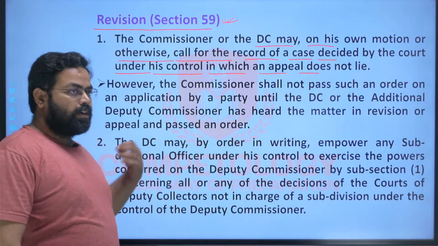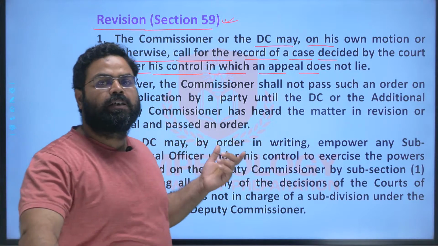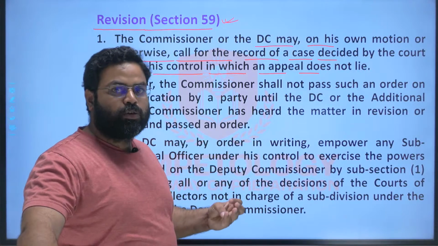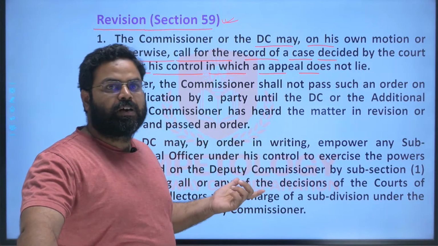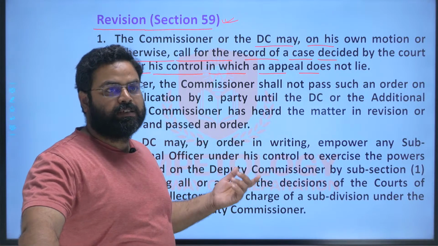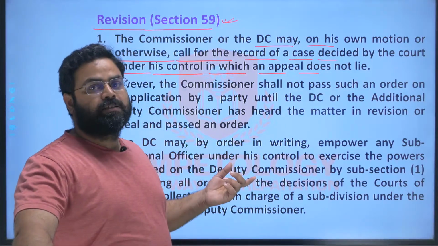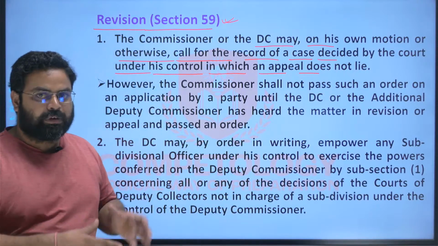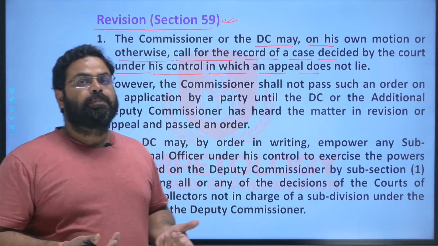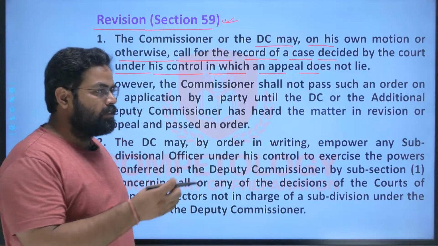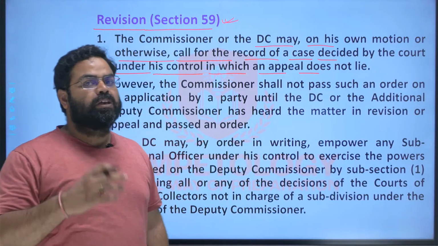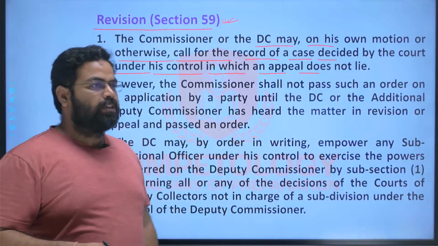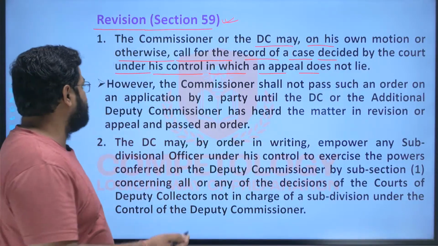So here the revision will be related to such cases. Suppose that the SDO court and the DC court gave the same verdict, and now the second appeal does not lie. But if the commissioner thinks that there are certain issues which were not heard under the second appellate authority, and that there are certain circumstances which he should look after, then in such cases he may call for the case file, and he may do some kind of revision.